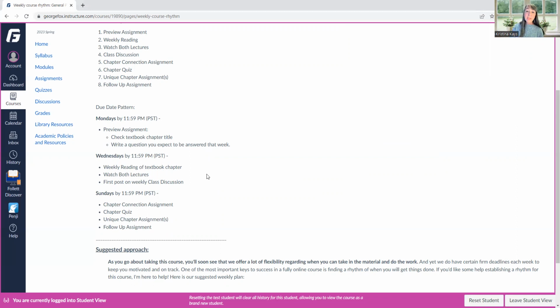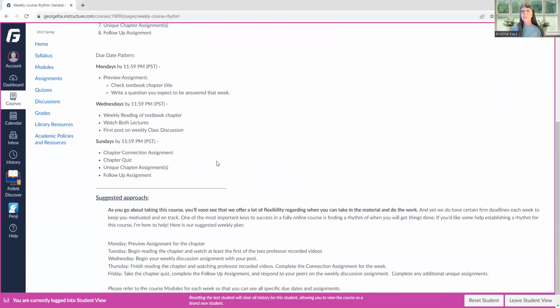And this is a forum, and you'll be in groups of 6 to 8 students, and you'll be interacting with them. Those groups will change about every couple of weeks, and you'll get to know some of those students through the opinions and the points of view that you share. And then other assignments that you can do during the week, but the last time to submit them is on Sunday evening, is this connection assignment, the quiz over that chapter for the week, and then there are sometimes unique chapter assignments or week assignments, and then this follow-up assignment.